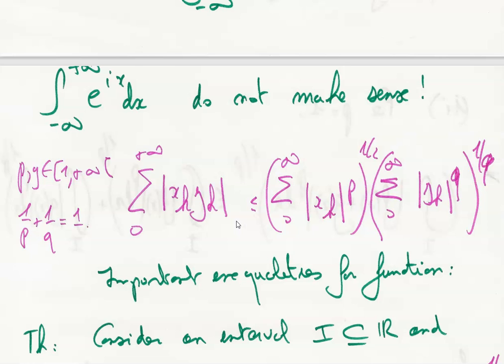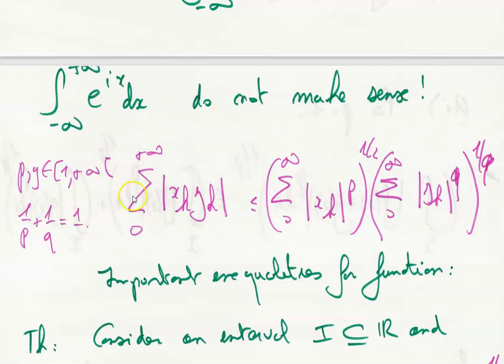Okay, I will now recall some very important inequalities that we are going to use and that are useful in the exercises on Lp functions. It's the Hölder inequality. If we take p and q, two numbers belonging to the interval 1 to plus infinity, such that the inverse of p plus the inverse of q equals 1, then we've got this inequality.